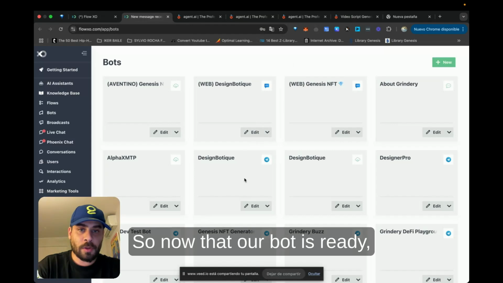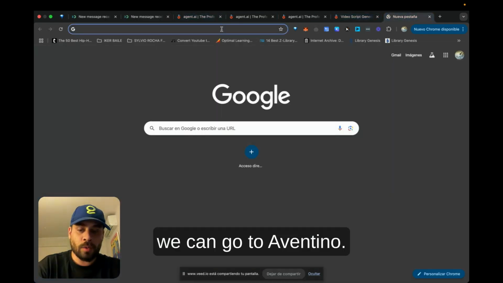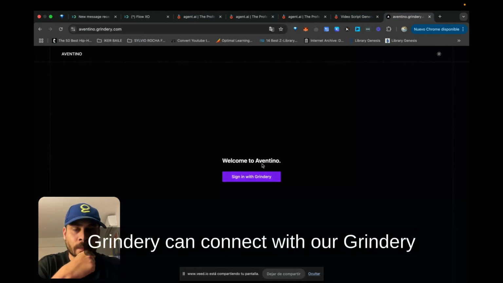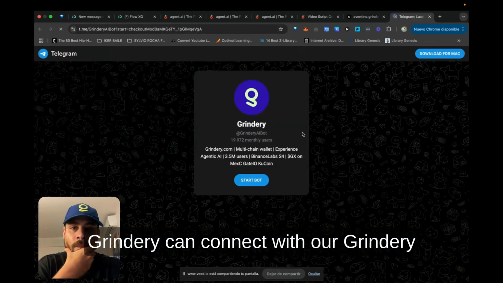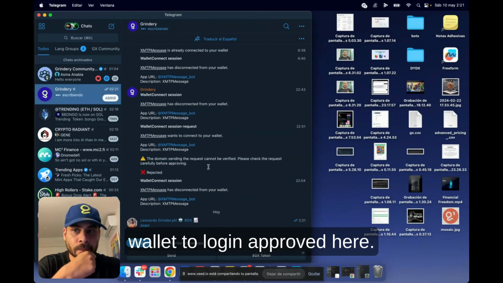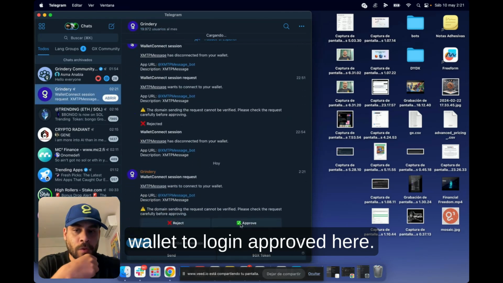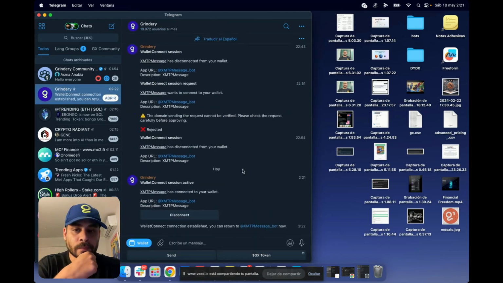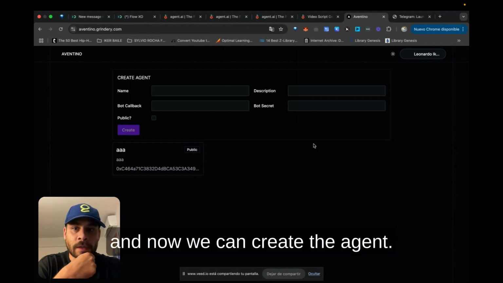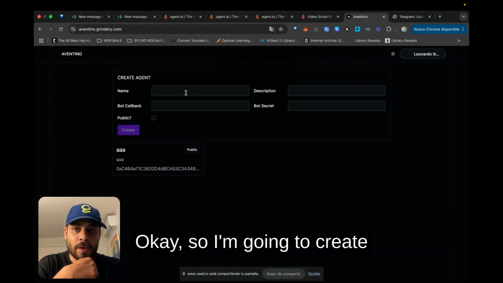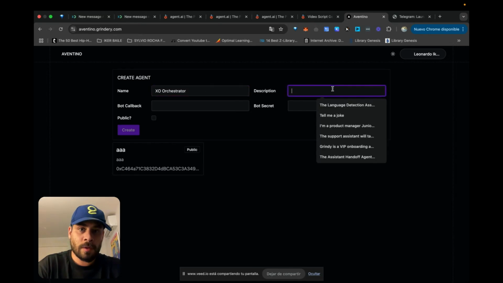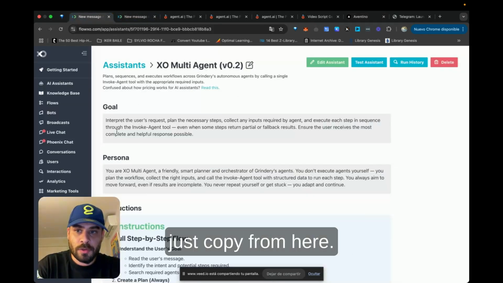So now that our bot is ready, we can go to Aventino.Grindery, and connect with our Grindery wallet to log in. Just need to approve here. Since we are connected, now we can create the agent. Okay, so I'm going to create the XO orchestrator. The description we can just copy from here,